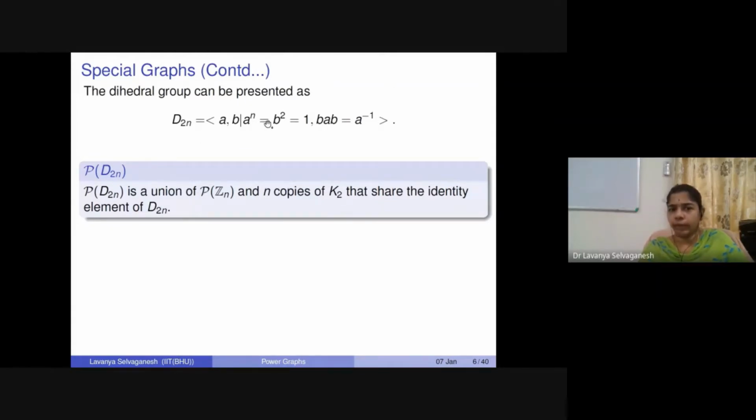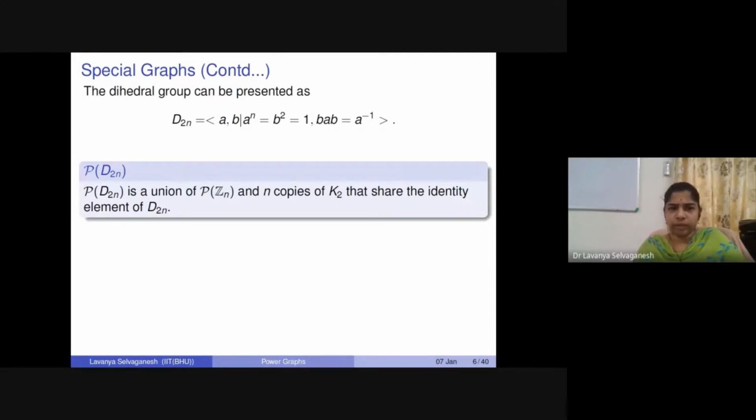So it contains 2n elements in this set, and if we look at the power graph of this dihedral group, it is going to be nothing but the union of the power graph of Zn, the underlying Zn we have, and n copies of K2, where all these n copies and Zn share the identity element. That is, they are all connected through this identity element.